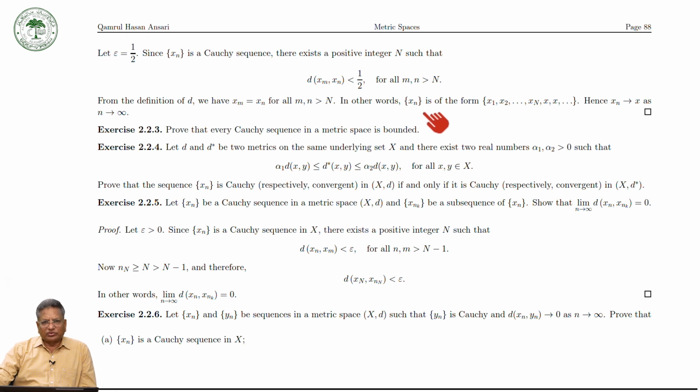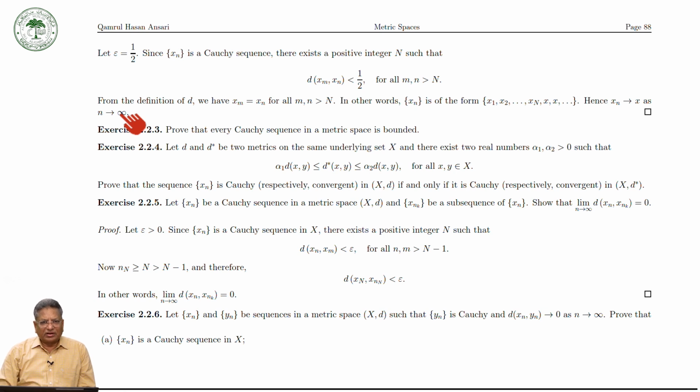In other words, xn is of the form x1, x2, up to xN, and all terms after this capital N are the same, say x, x, x. So this is an eventually constant sequence, and therefore this sequence converges to x.